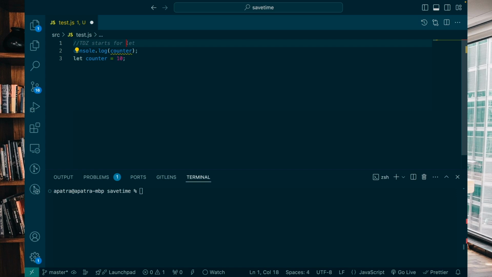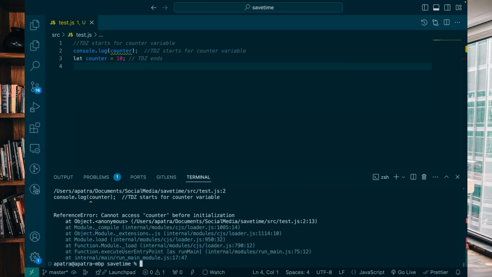or for the counter variable. It will continue till here also, but when it sees that the counter is declared and it has been initialized, then the TDZ ends. So at that point we can access that variable.